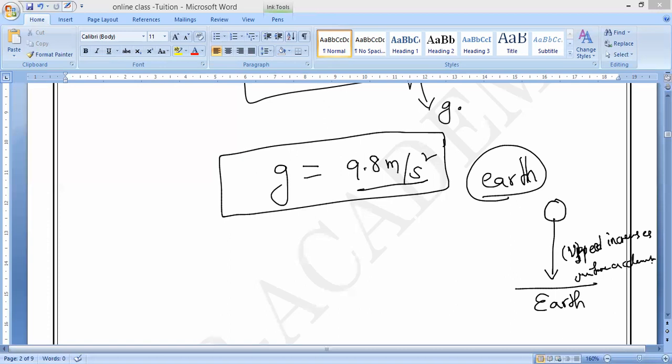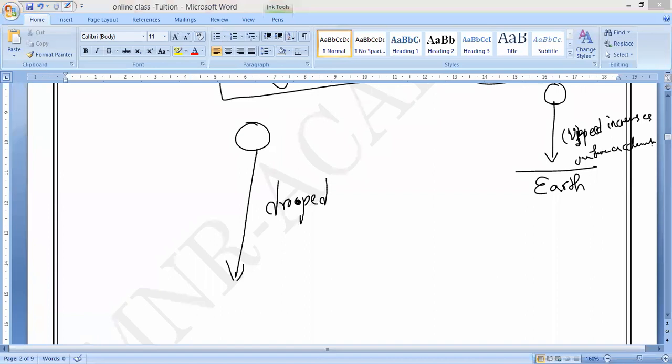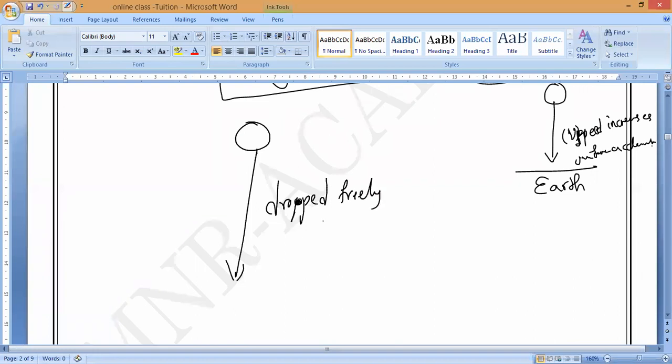So when a body is dropped freely, it falls with an acceleration of what value? 9.8 meter per second square. That is what you have to remember. If I drop an object freely, all of you should remember. Dropped, D-R-O-P-P-E-D. So when an object is dropped freely, what is the acceleration? The acceleration is equal to 9.8 meter per second square.